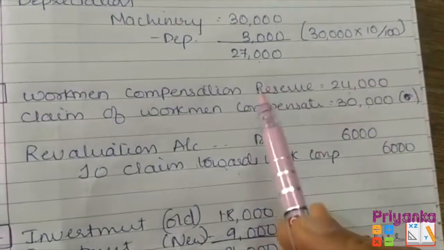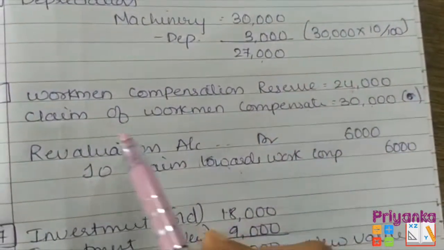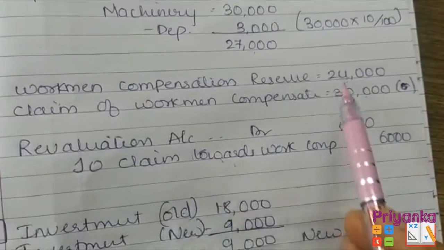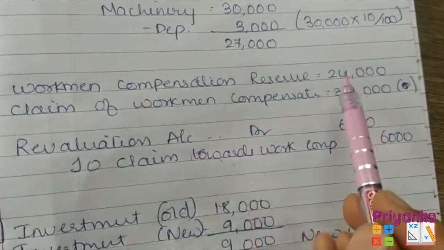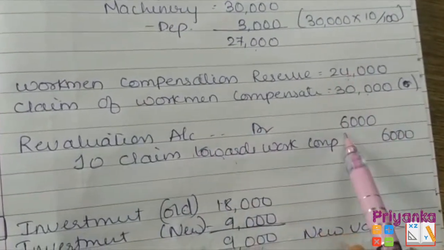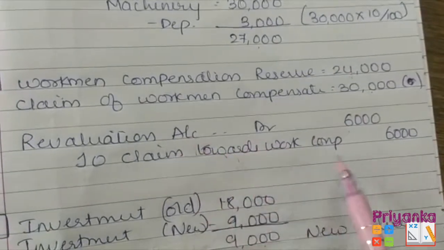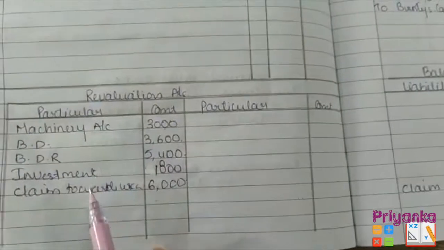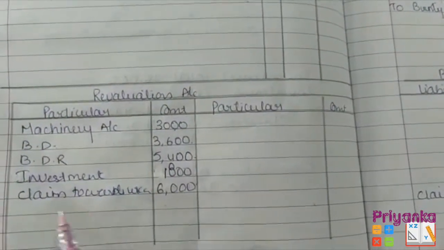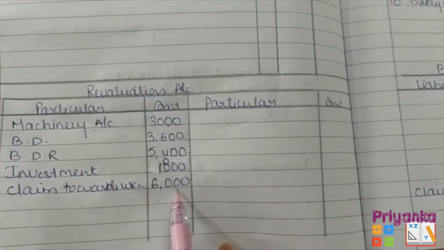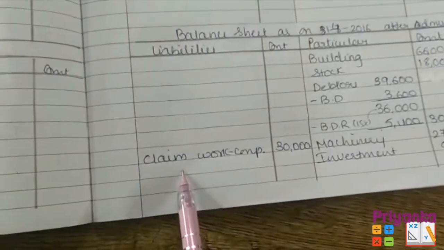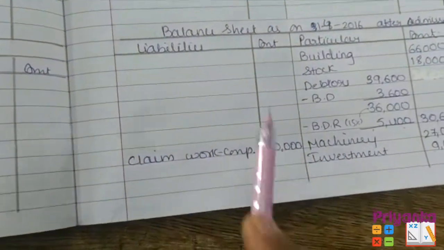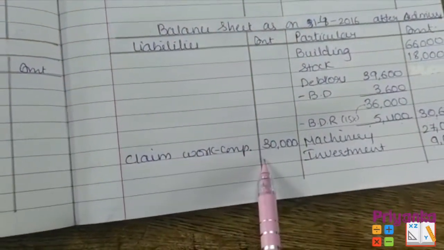But if the compensation reserve is less compared to the claim, it means the reserve is reduced by the amount, like 24,000 minus 30,000, the workman compensation reserve is reduced. So you have to give entry in the revaluation account by the claim towards workman compensation 6,000 and the claim which has been accepted in the adjustment will be written in the new balance sheet asset side with the amount 30,000.